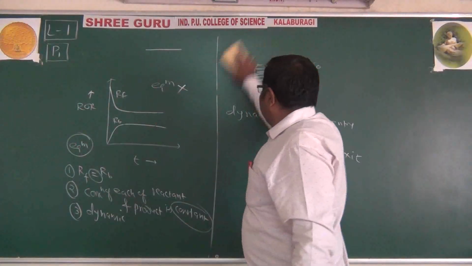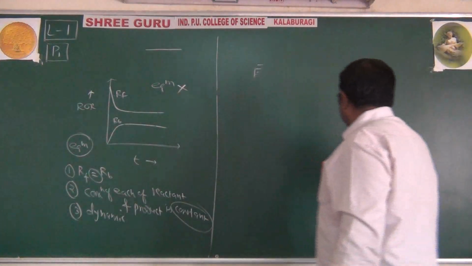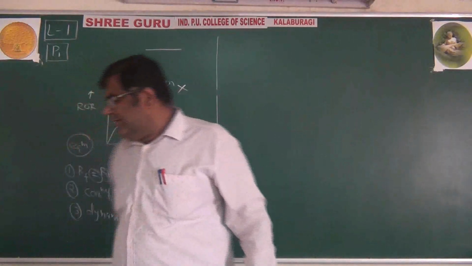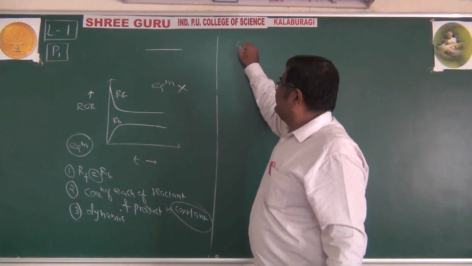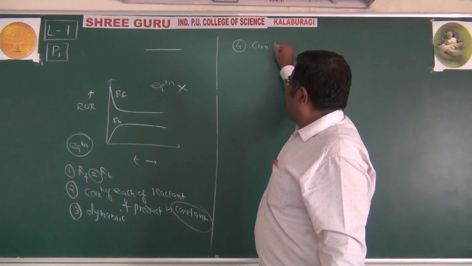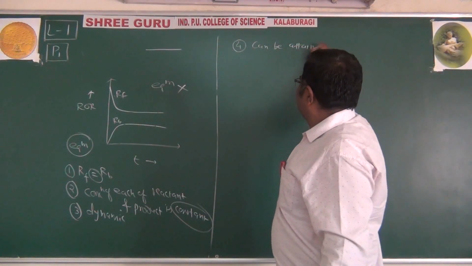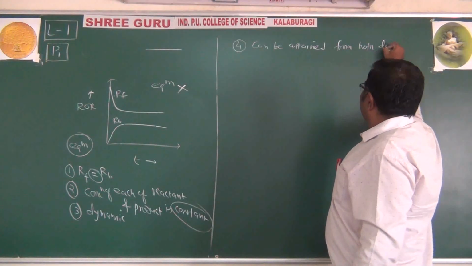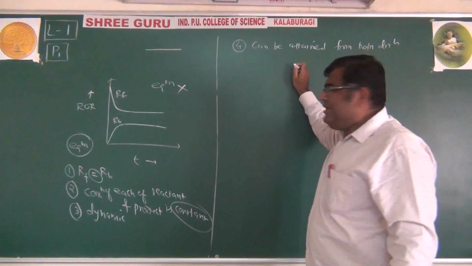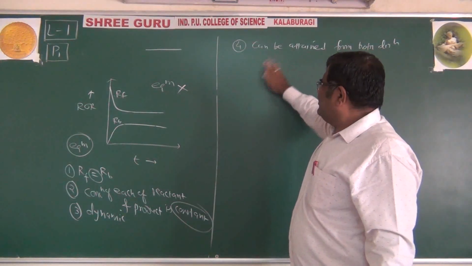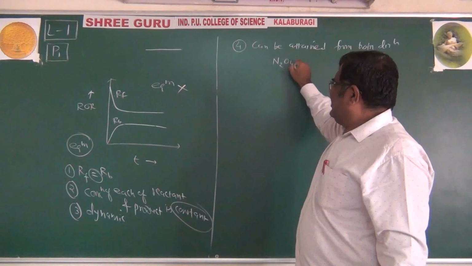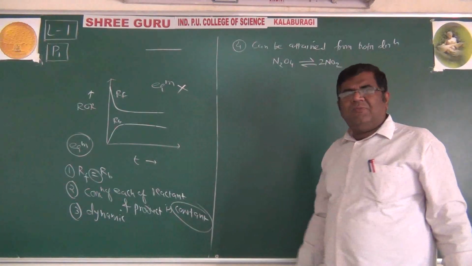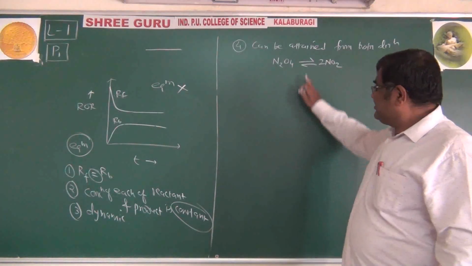The fourth and important thing regarding equilibrium is that it can be attained from both directions. It means we have this reaction: dinitrogen tetroxide reversibly gives 2 moles of nitrogen dioxide. It's a reversible reaction.